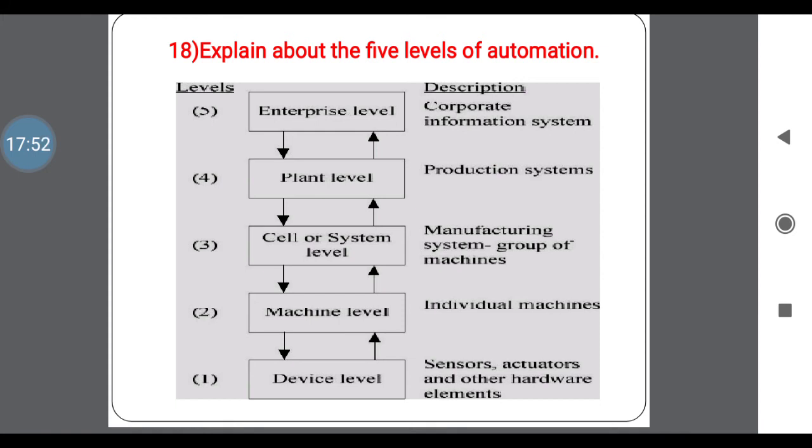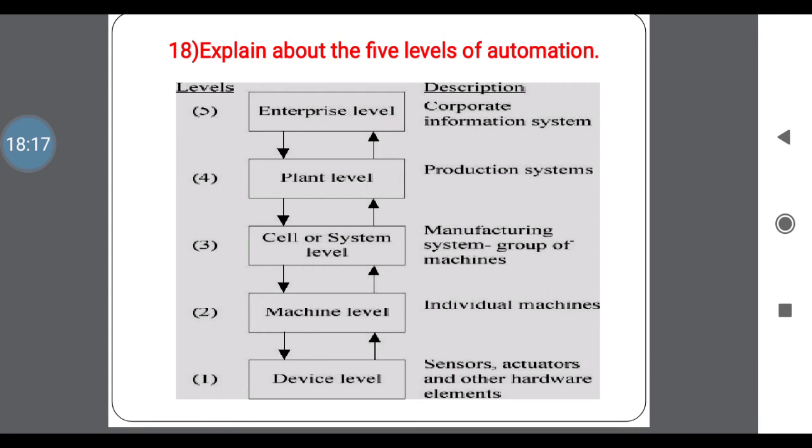In device automation we are related to only devices in our work, that are sensors, actuators and other hardware elements. After that we go for a machine, that is individual machines in industries. Next one, a cell, that is a manufacturing group or group of machines or total cell numbers. Next one, a plant level, that is a plant with a number of machines.